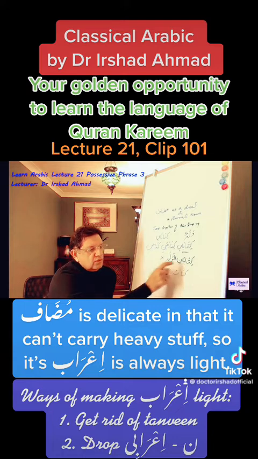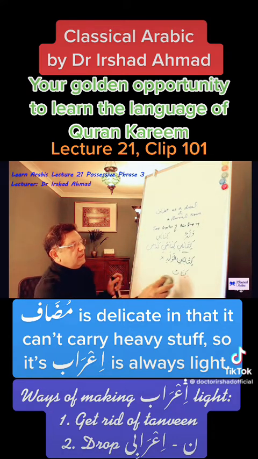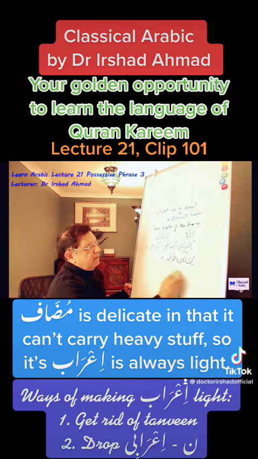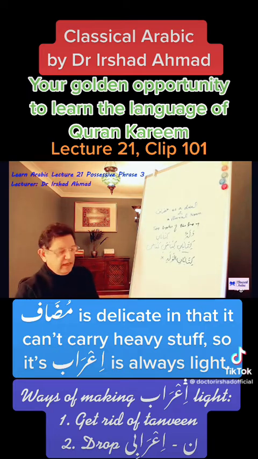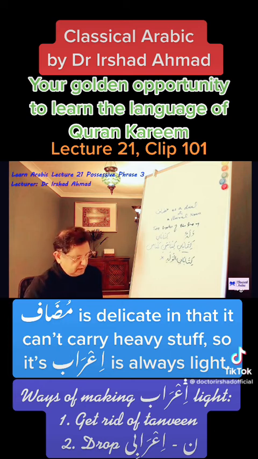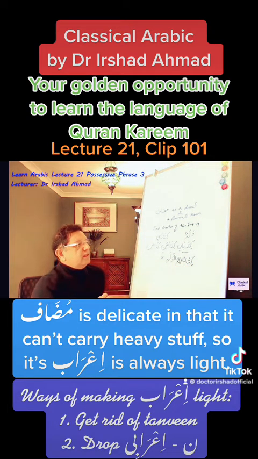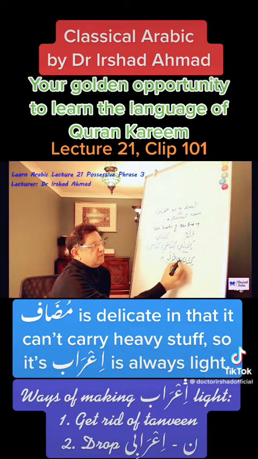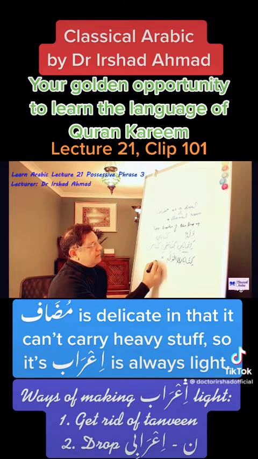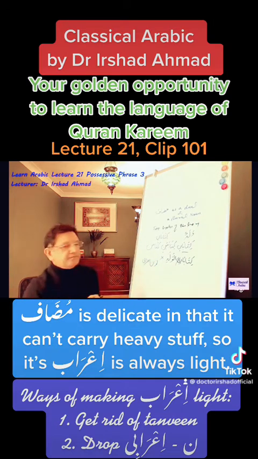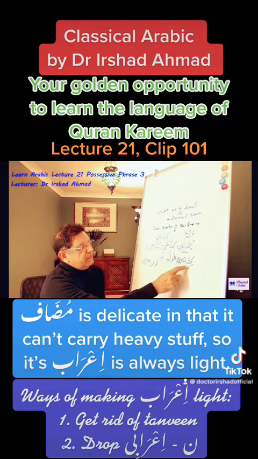What about then dual nouns? How do we lighten their i'rab? How do we make them less heavy? So what happens is that we drop noon. This noon is dropped. This noon is called noon Arabi. So noon Arabi is dropped. So when we drop noon Arabi, what we are left with is Kitab al Waladi.